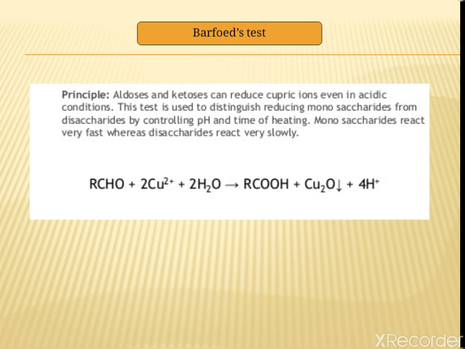The second one is the Barfoed test. The principle of this test is that aldoses and ketoses can reduce cupric ions even in acidic condition. This test is used to distinguish reducing monosaccharides from disaccharides by controlling pH and time of heating. Monosaccharides react very fast, whereas disaccharides react very slowly.